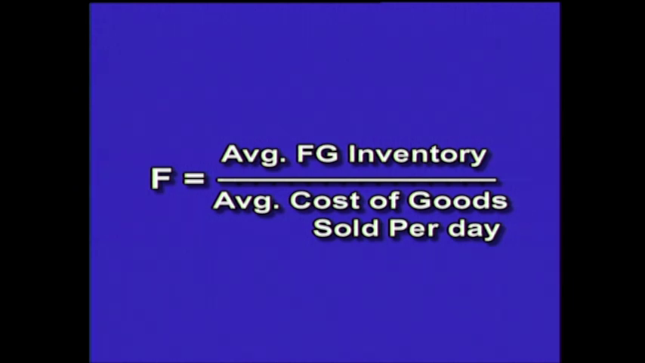Now, come to the finished goods. Finished goods, I told you in the beginning, the numerator will be the same because it is finished goods. Take average finished goods and then divide by average cost of goods sold per day. We have already calculated cost of production. To the cost of production, add opening stock of finished goods minus closing stock of finished goods, you are going to get cost of goods sold. In order to get cost of goods sold per day, divide by number of days in a year, 365 or 360, you get average cost of goods sold per day.